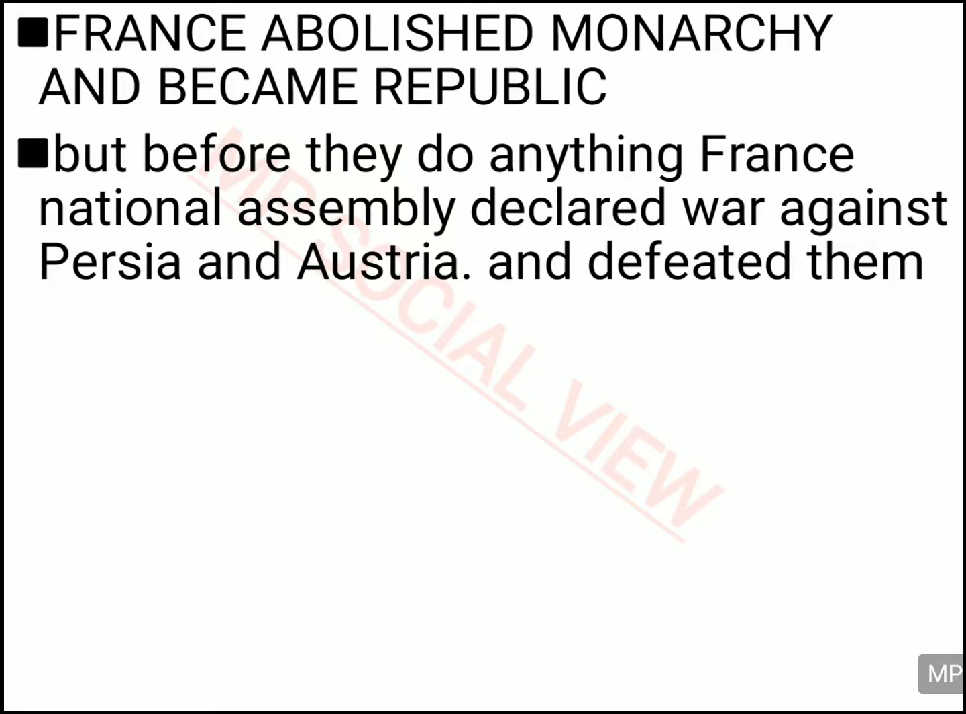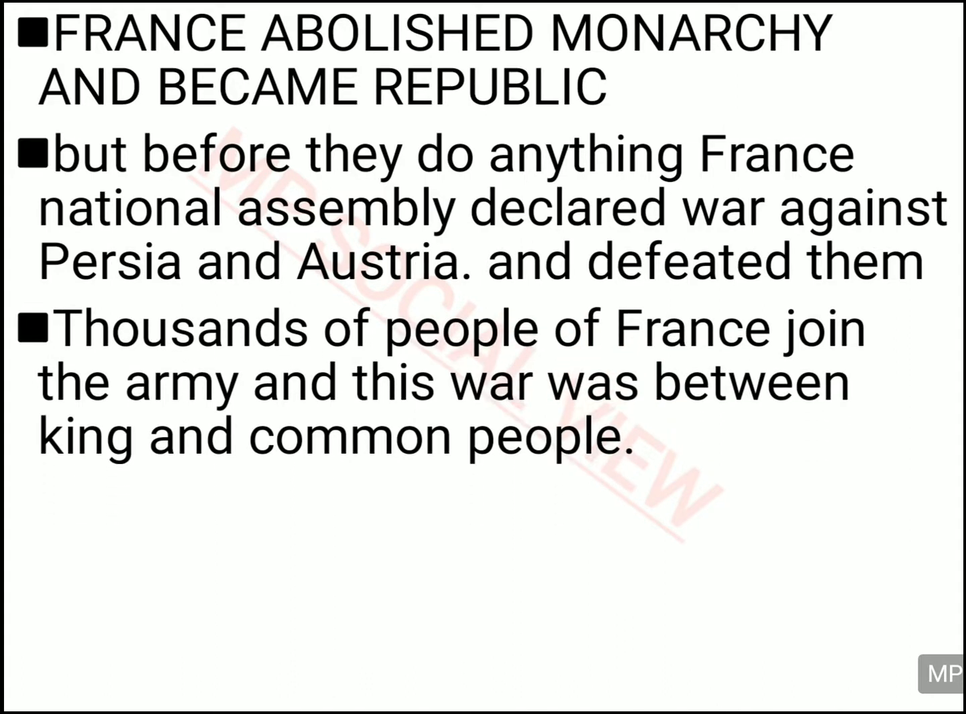So when the National Assembly came to know that Prussia, Austria and other neighboring countries were joining hands with Louis XVI and planning to attack France, they decided to declare war on Austria and Prussia. So before Prussia and Austria declared war on France, France itself declared war on Prussia and Austria and defeated them badly. How did they defeat them badly? Because thousands of people from France joined the army and fought bravely against them.